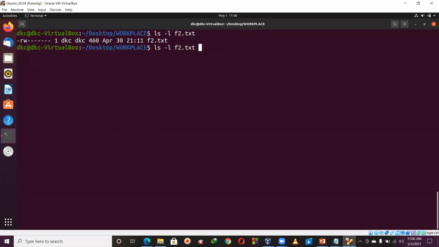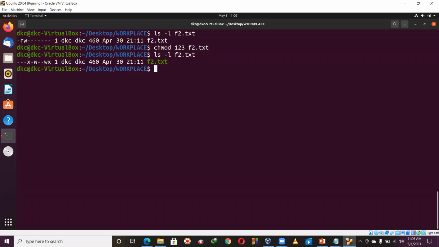So once again, what happens if I'm writing like this? You tell me what is the meaning of this? 1, 2, 3. Now observe, no read permission, no write permission, but execute permission for the user. And for the group, no read permission, but write permission, and no execute permission. But what for the others? No read permission, but write permission and execute permission.